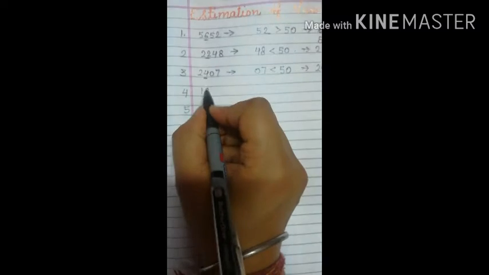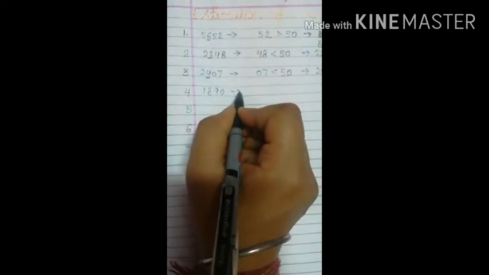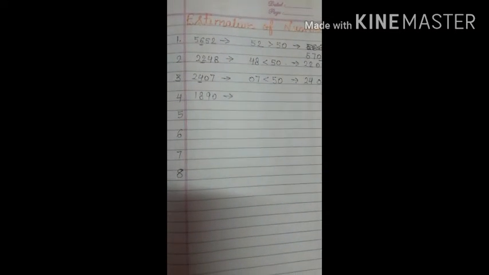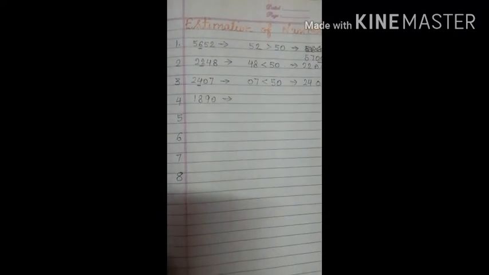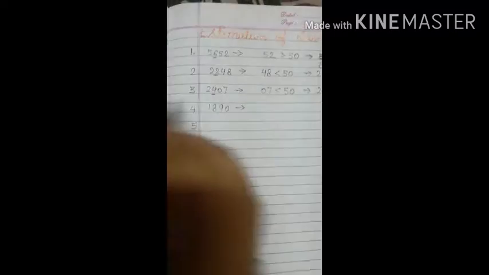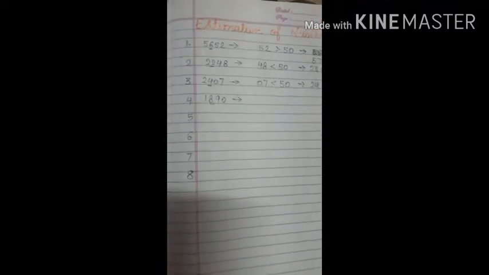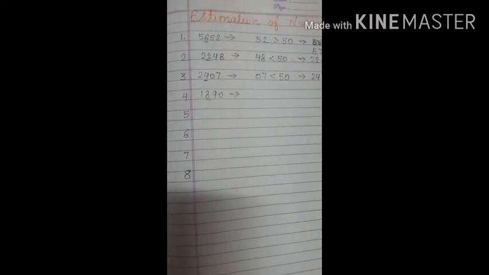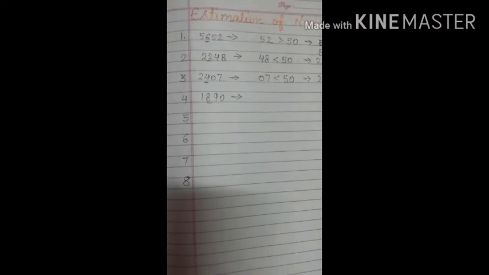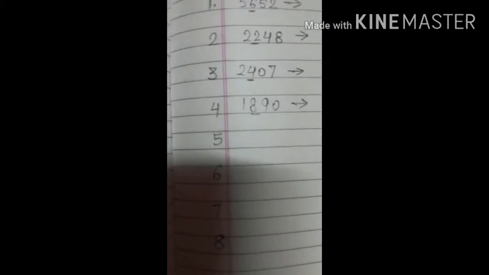So on fourth we have Rajasthan with 1890 cases. Now 1890. Again, because we are just doing estimation to the nearest 100, we will take the digit that is at the hundreds place, and that is 8. Now we will take the two digits that are after this digit.